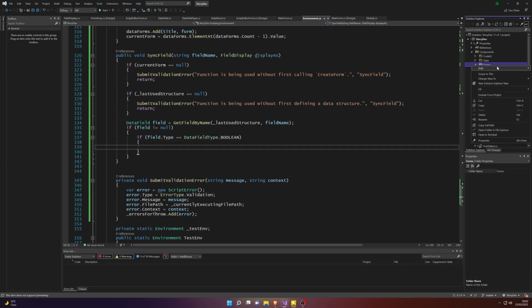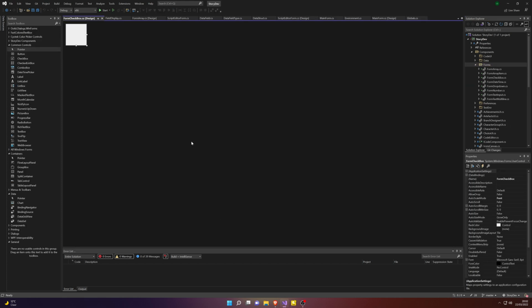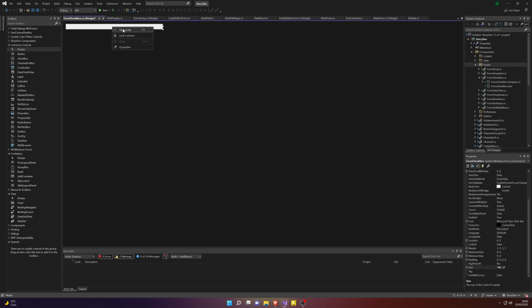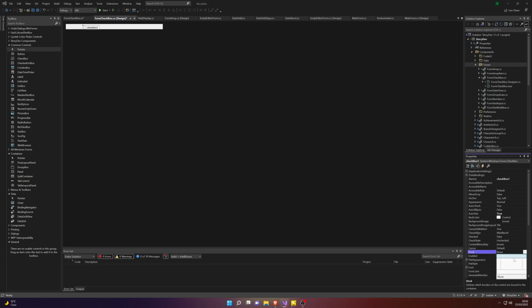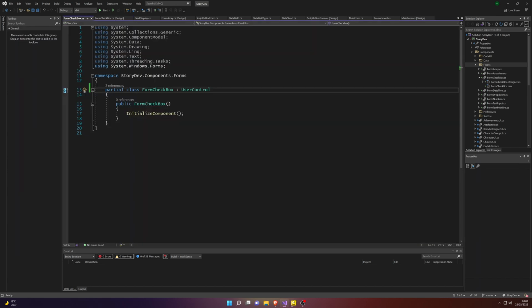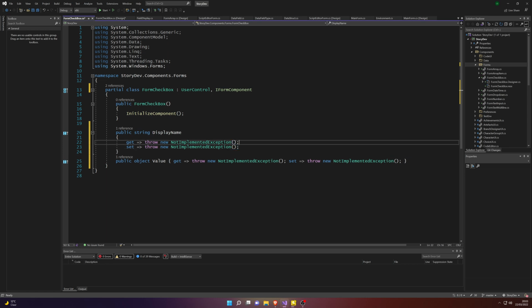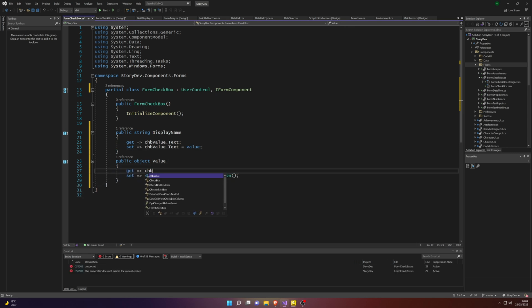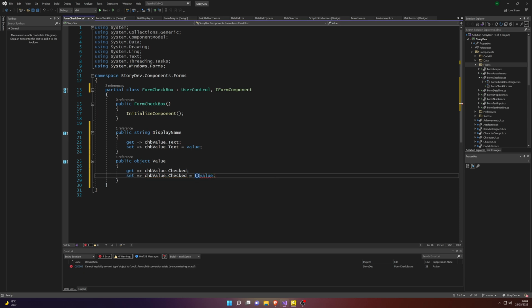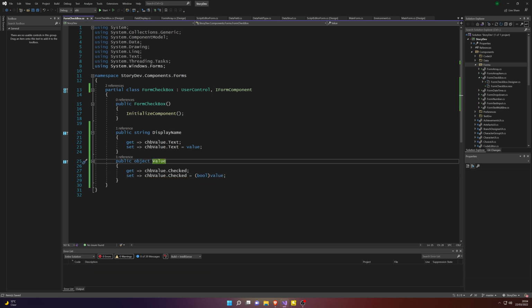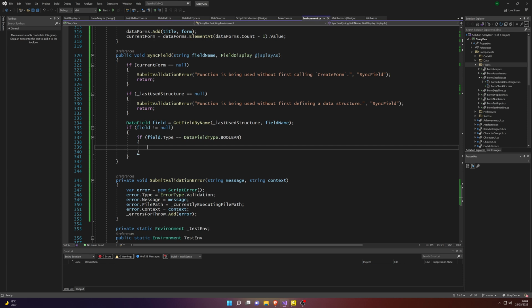And here we want to check all of our types. And I realize after creating this, I forgot to actually implement the checkbox functionality. So we just add that real quick. iForm component, implement that once again. For our display name and our value, once again fairly simple. Just get our checked value and set it as well to a boolean. And we use it in this context.